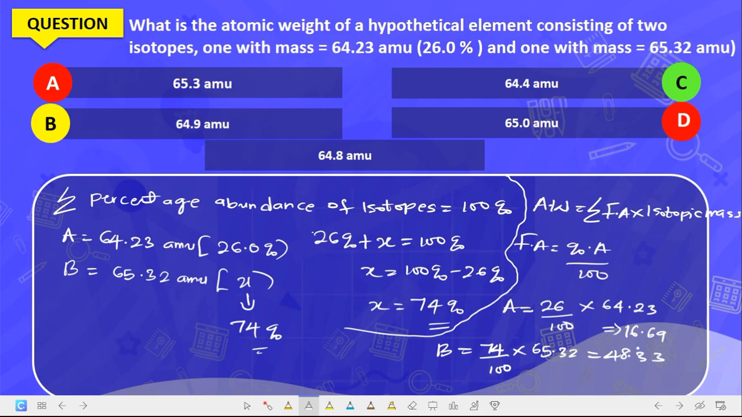Now what do we do? It will be the mass of A plus that of B, because we said the summation. So it becomes 16.69 plus 48.33, and that is equal to 65.02, and that is the answer to that question, 65.0 AMU.